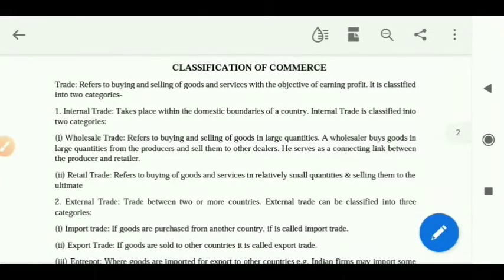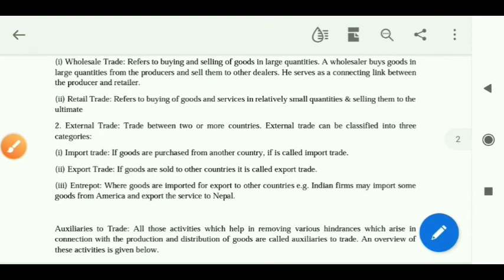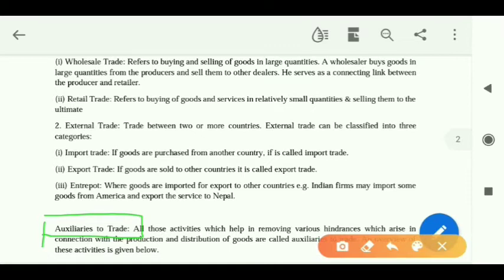Classification of commerce. In the last lecture, while discussing the classification of business activities, we discussed only one part, that is about the industries, the types of industries, and the second part, that is about commerce. Today we are going to discuss that. So let's see how commerce can be classified here. Commerce can be classified into two types. First is trade and the next one is auxiliaries to trade.